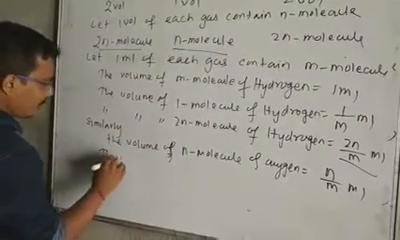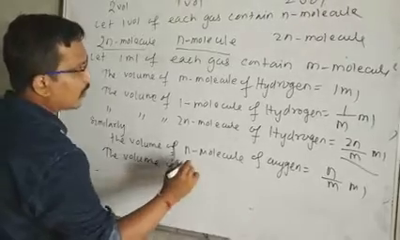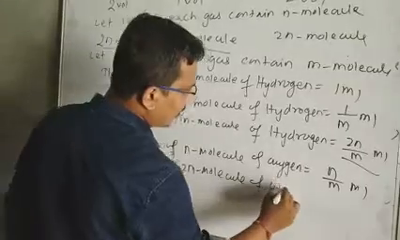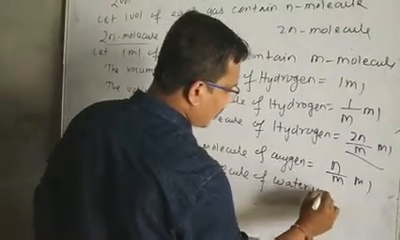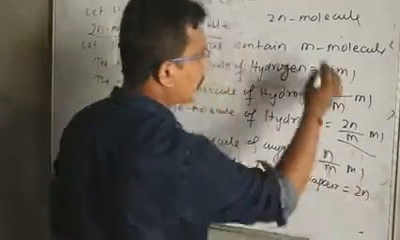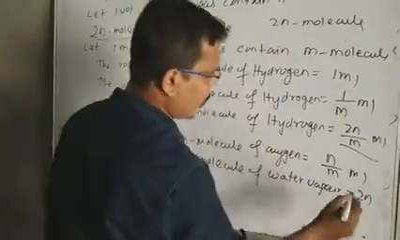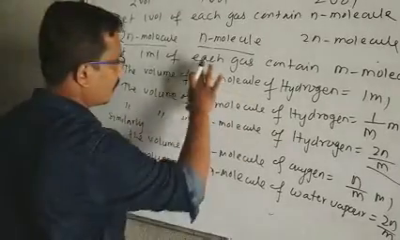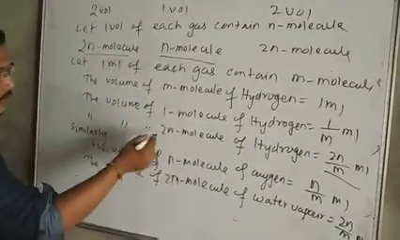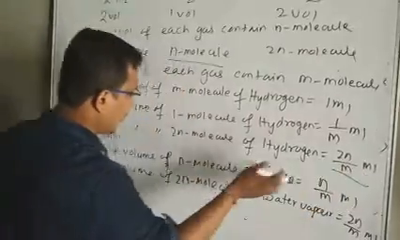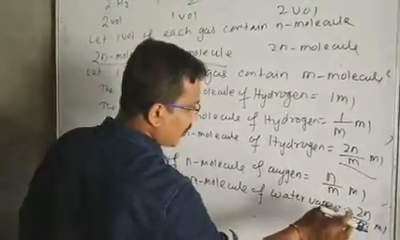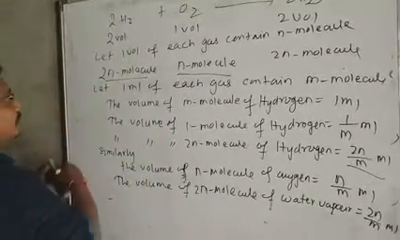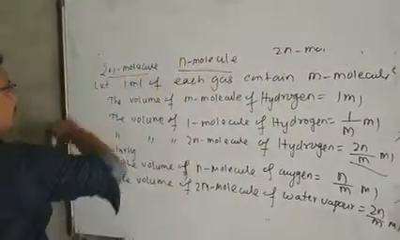Similarly, we can find the volume of 2n molecules of water vapor. The number of water molecules is also 2n, divided by m. With the help of hydrogen, the volume of 2n molecules of hydrogen is 2n/m ml. Like that we find n/m ml and 2n/m ml. Now if you want, take the ratio.